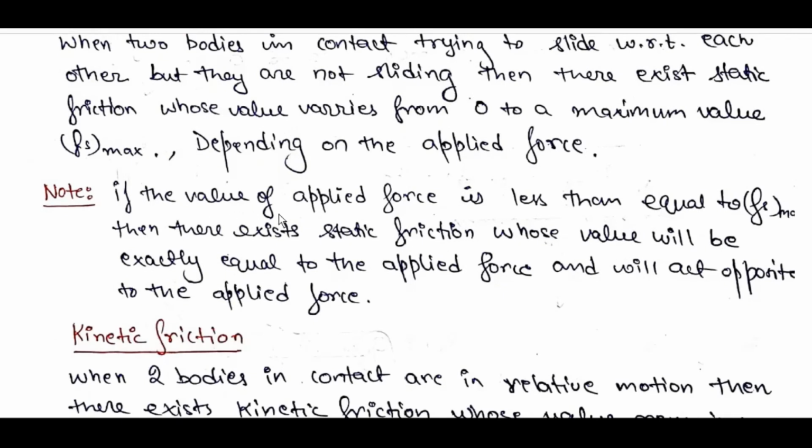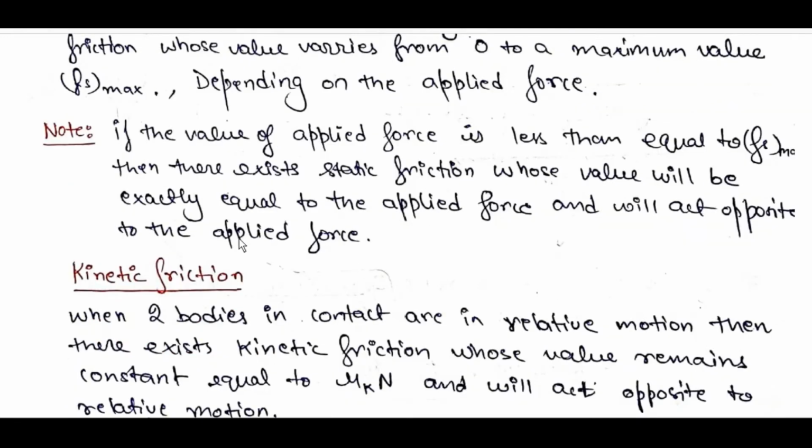Note, if the value of applied force is less than or equal to f_s max, then there exists static friction whose value will be exactly equal to the applied force and will act opposite to the applied force.